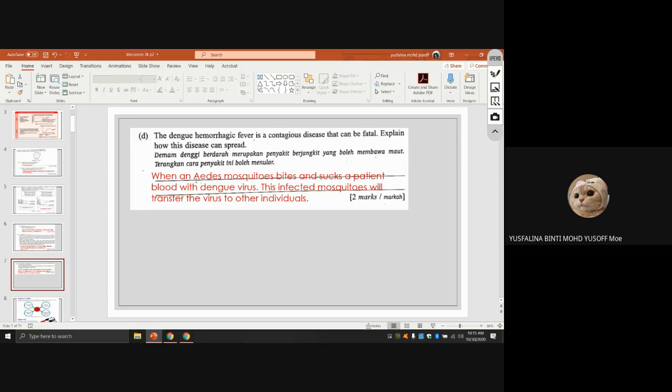Let's say one patient already has the dengue virus, and then the Aedes mosquito bites and sucks the blood of the person who has the dengue virus. Now the Aedes mosquito has the dengue virus and transfers it to other people. Let's say it goes to another person and sucks that person's blood. That means it now transfers the dengue virus to other people. So that is how the disease can spread.